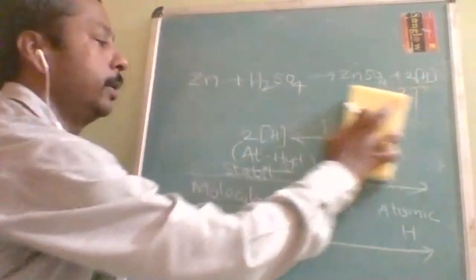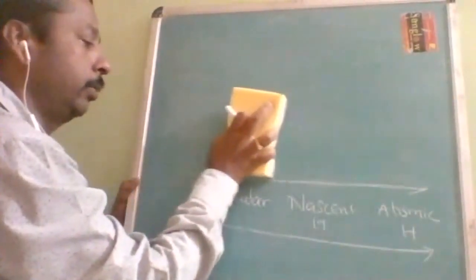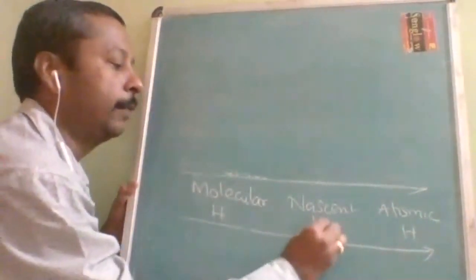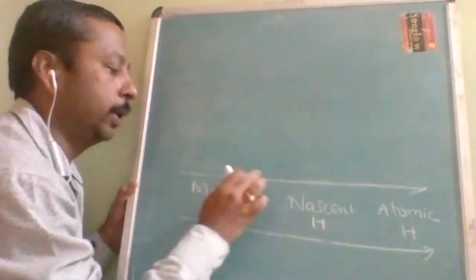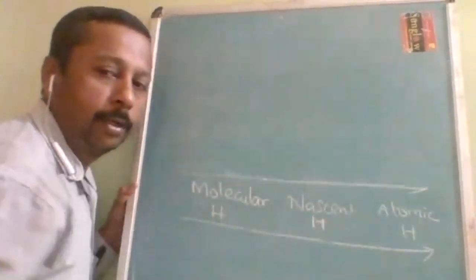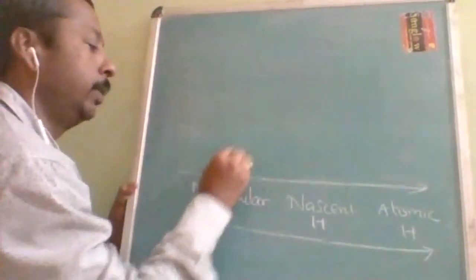Okay, this is the generation. First, in any reaction, what is it going to form? Nascent hydrogen is going to form. After the nascent hydrogen, it is going to convert into molecular hydrogen. If it is given energy, then it is going to convert into atomic hydrogen. From left to right, stability